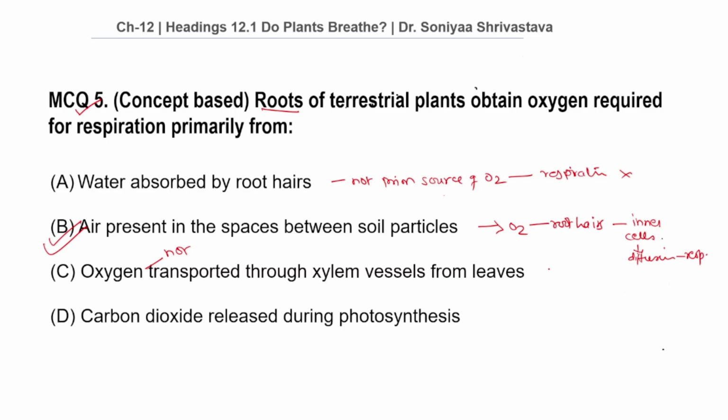Therefore, this is the wrong option. Why not D? Carbon dioxide released during photosynthesis. Carbon dioxide cannot be used in place of oxygen for aerobic respiration. Therefore, this is also the wrong option.